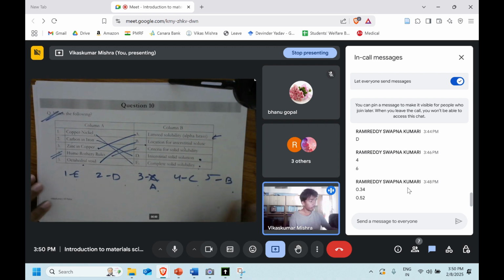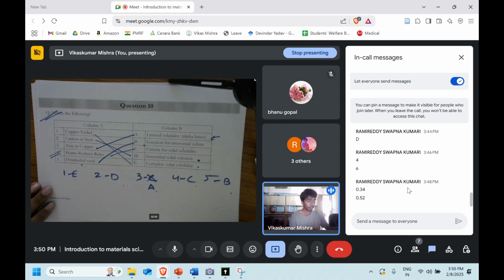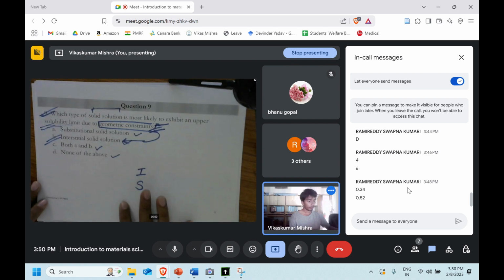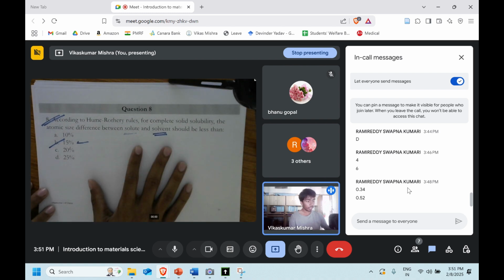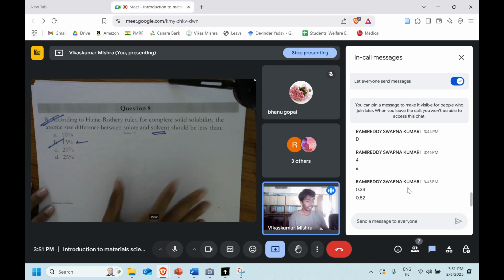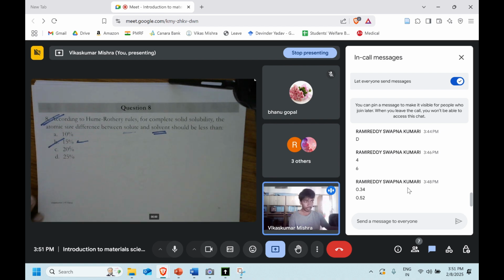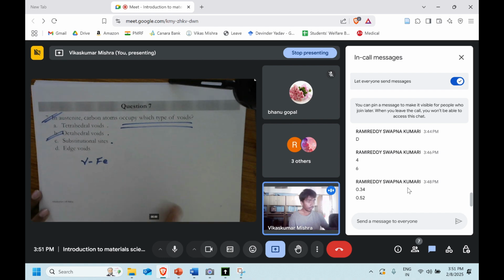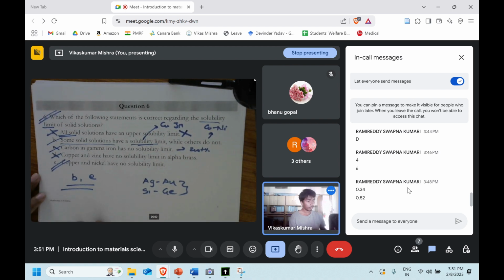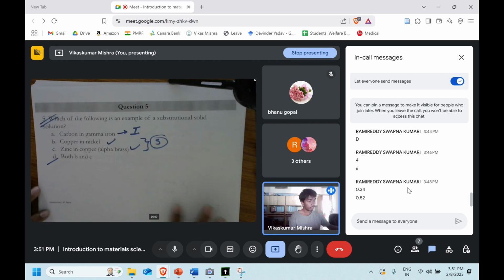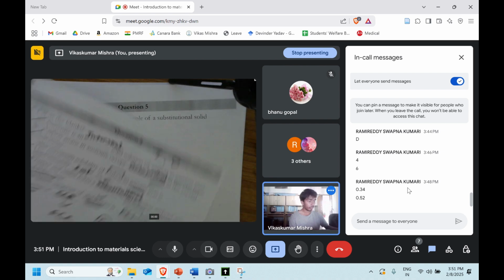And then we discussed the solubility limits in various systems, like copper, nickel, zinc, and those things. We talked about the interstitial solid solution, and the Hume-Rothery rule. What Hume-Rothery says is that a size difference of 15% should be there. If it is more than that, then they will not satisfy the rule. We talked about the voids, tetrahedral and octahedral, and which void carbon occupies in gamma iron. We talked about solubility limits in various systems, and again whether it's interstitial or substitutional.